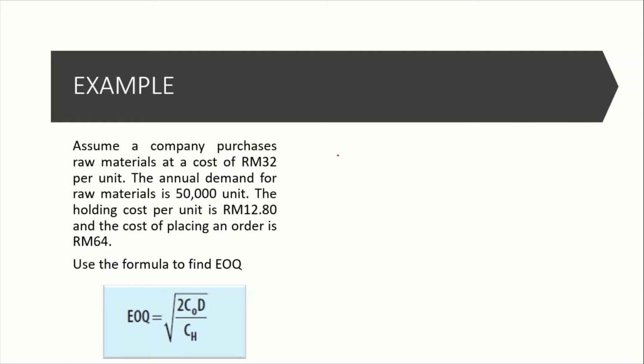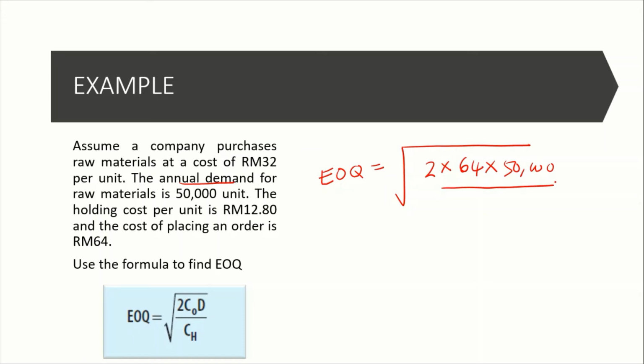So EOQ using the formula is the square root of 2 times the ordering cost, 64, times the annual demand, 50,000, over the holding cost, 12.80.